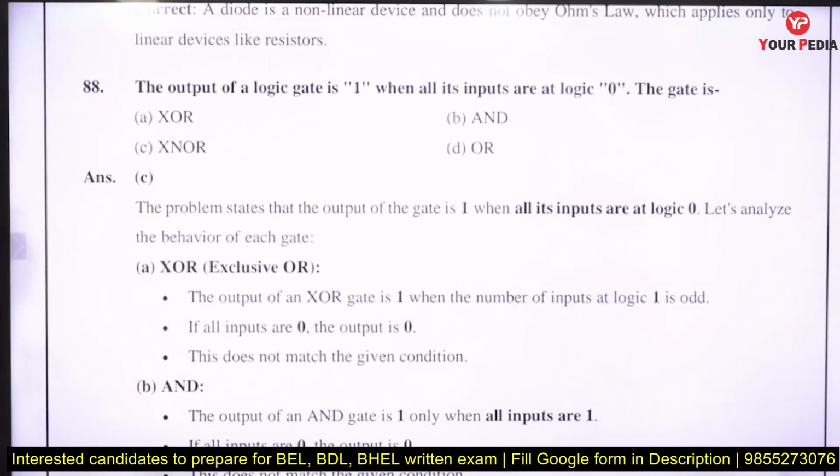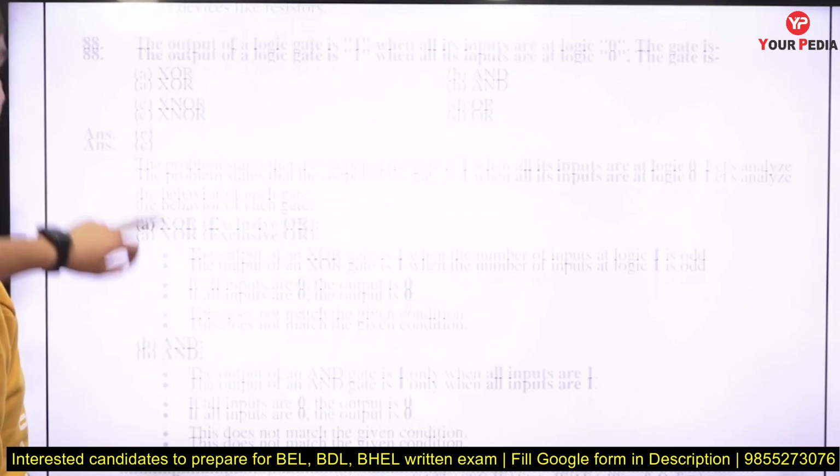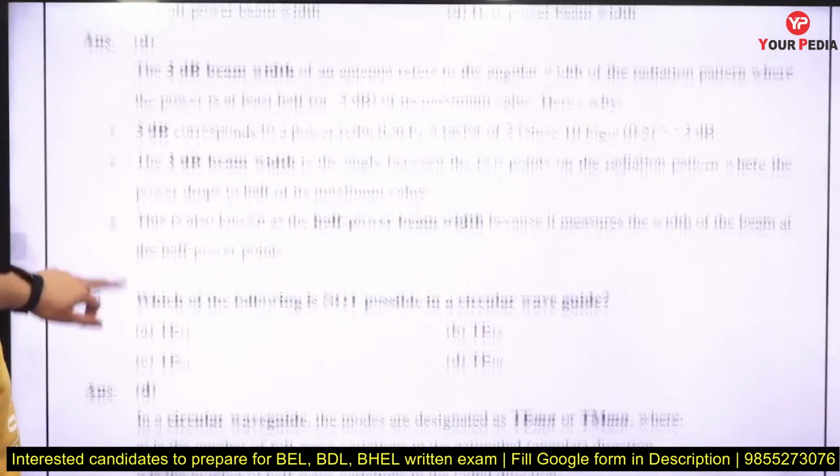The output of a logic gate is 1 when all its inputs are 0. That is the XNOR gate, because whenever all the inputs are 1, the XNOR output will be 1, right? So there is an explanation for each option, you can check it here.